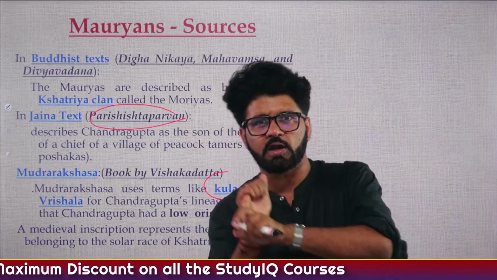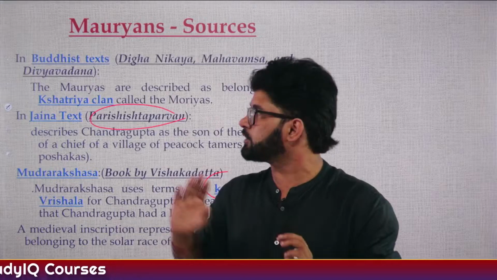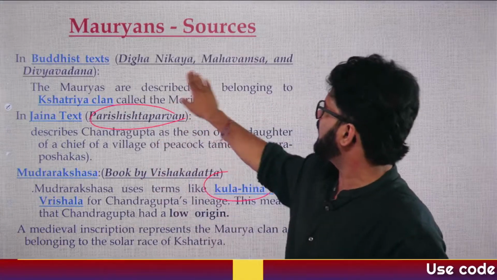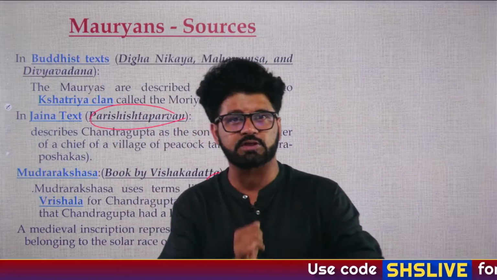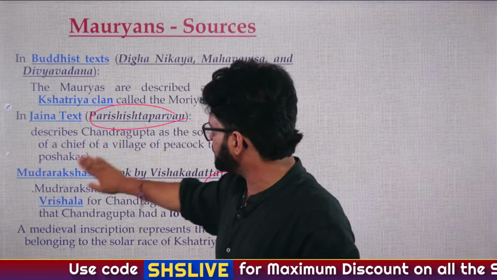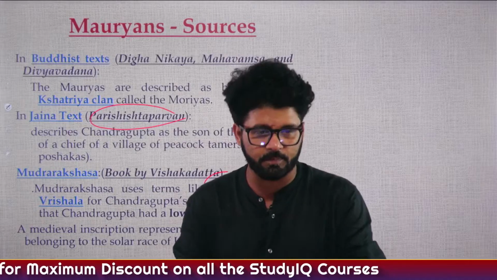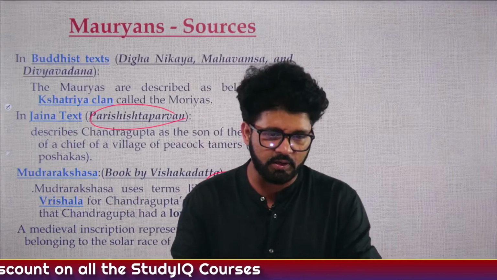The purpose is not to tell you about the low origin of Mauryans, etc. No. That is not the purpose. The purpose is to make you remember these texts. Digha Nikaya, Mahavamsha, Divyavadna, they are Buddhist texts, because UPSC asks questions like which of the following are Buddhist and Jaina texts. And then Jaina text Parishtha Parvan, Mudra Rakshasa, Vishakha Datta. So this is the purpose. Oops, I typed wrong, but I knew the correct option, 2 and 3.